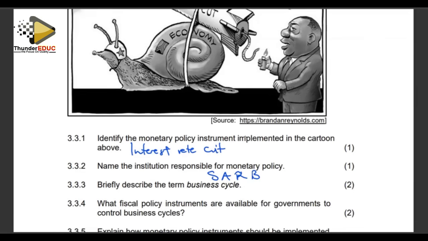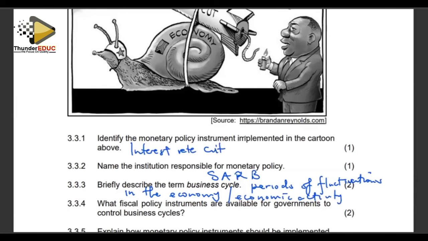Describe the term business cycles. That one is common, it is periods of fluctuations in the economy. Where the economy fluctuates, that is a business cycle, or change in increasing and decreasing economic activity. Economic activity increases and decreases at specific points in time, that is a business cycle.